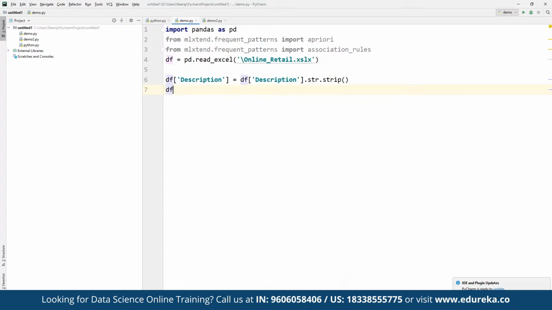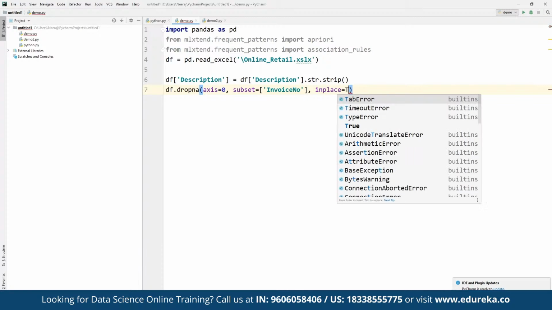And then in the same way, from the data frame we are going to work on dropping, where we can find the values for axis equal to 0, and then the subset, where we define the parameter of which values we have to drop, where the invoice number is going to be in place, and inplace is going to be true.